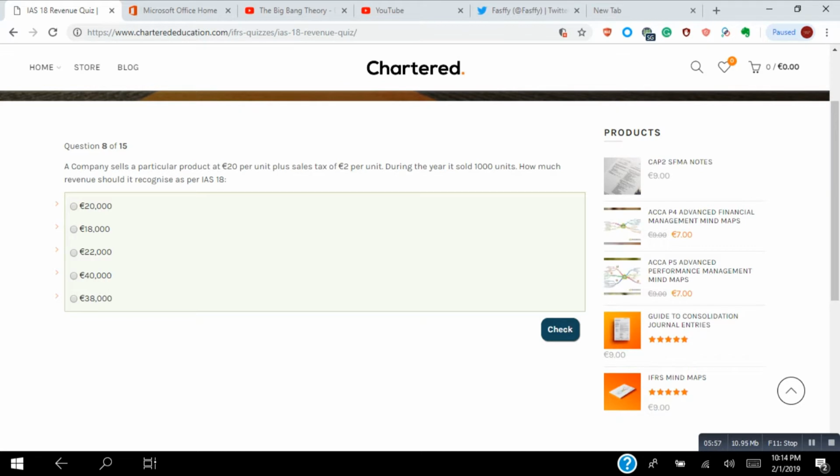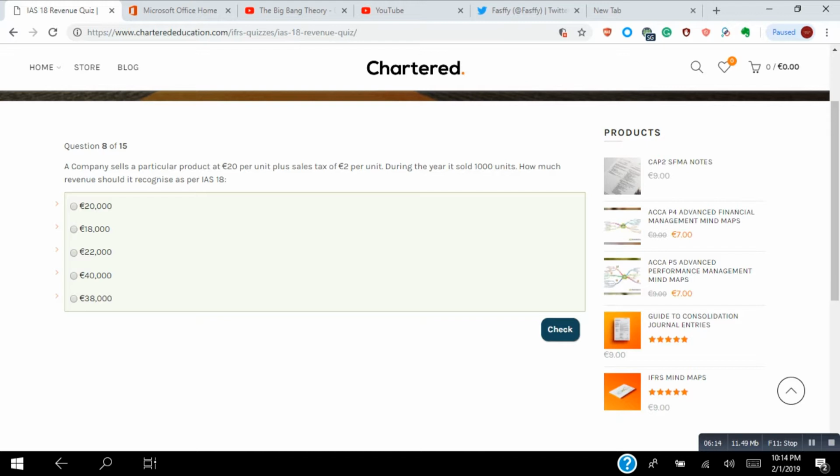A company sells a particular product at 20 euro per unit plus sales tax of 2 euro per unit. During the year it sold 1,000 units. How much revenue should it recognize as per IAS 18?